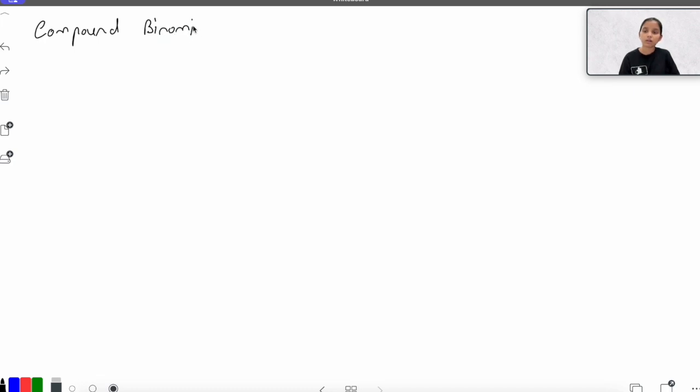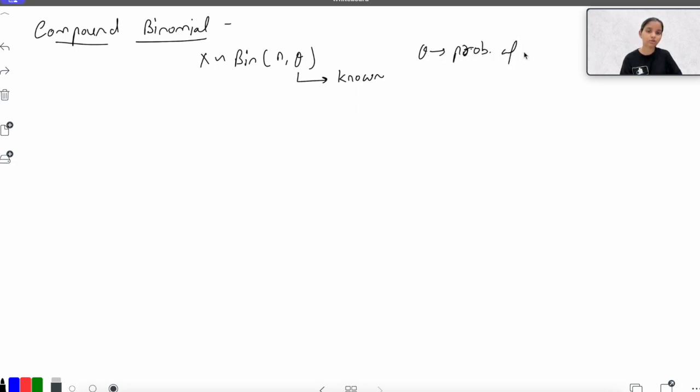Okay, so talking about compound binomial distribution, we say that if x is following a certain binomial distribution, we know that the binomial distribution has parameters n comma theta, and this theta, which is the probability of success, is known to us. Now we are saying that this n, the sample size, is following some other distribution, which is Poisson lambda.